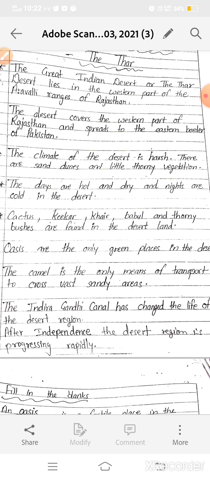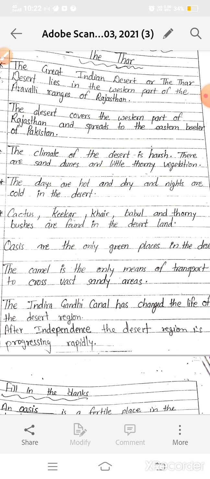Near the oasis we can see that people grow some crops like dates, palms and plums. These are the main crops of the desert region, and wheat and barley are also grown near the oasis. Now we'll read about the camel.